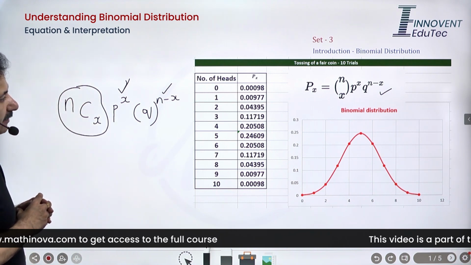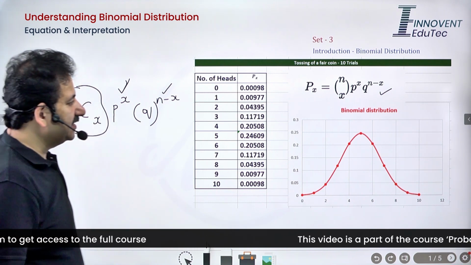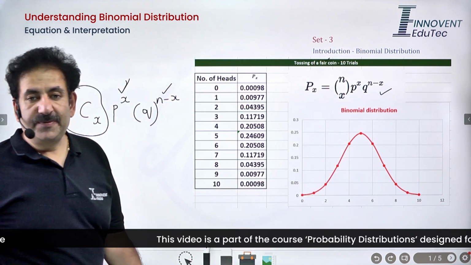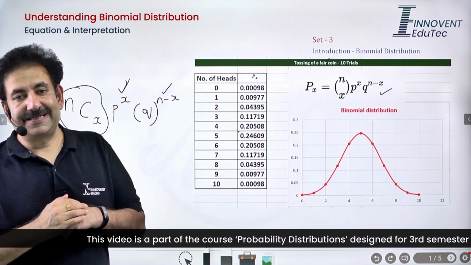So now we have chosen one experiment, that is tossing of a fair coin, and we have taken 10 trials.